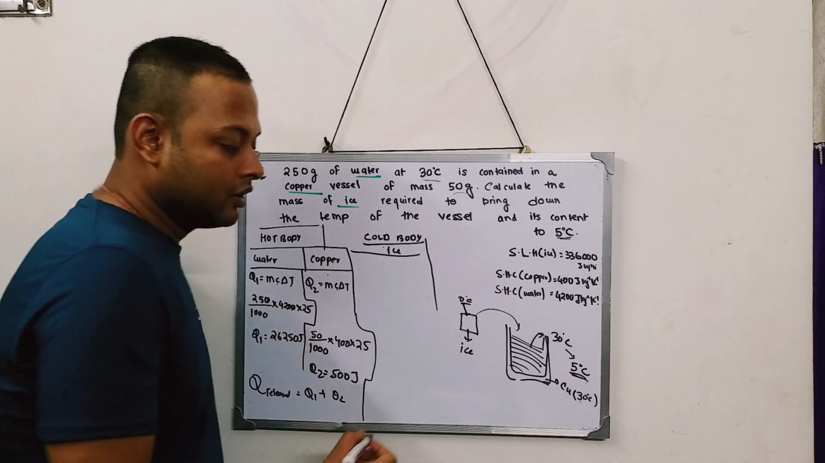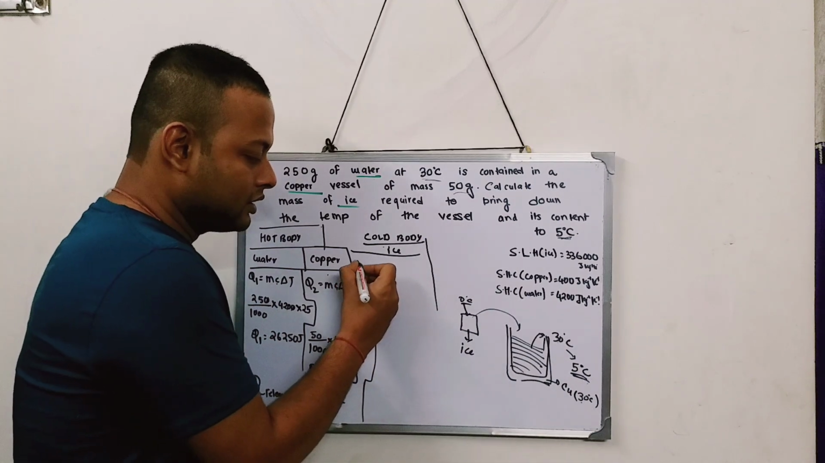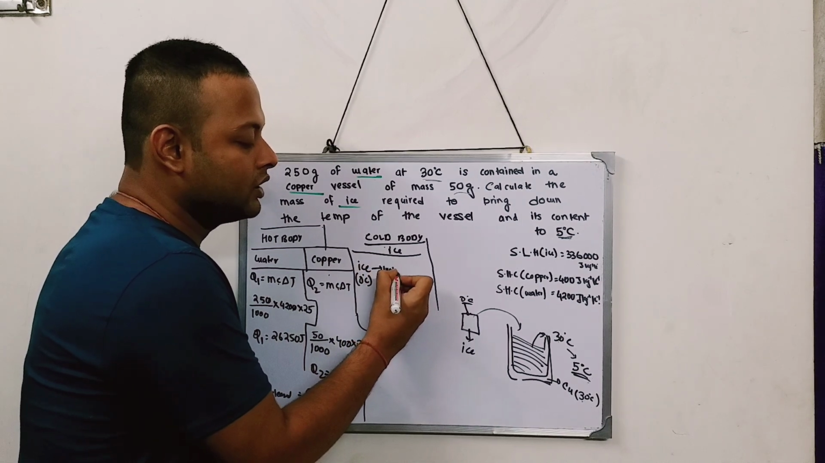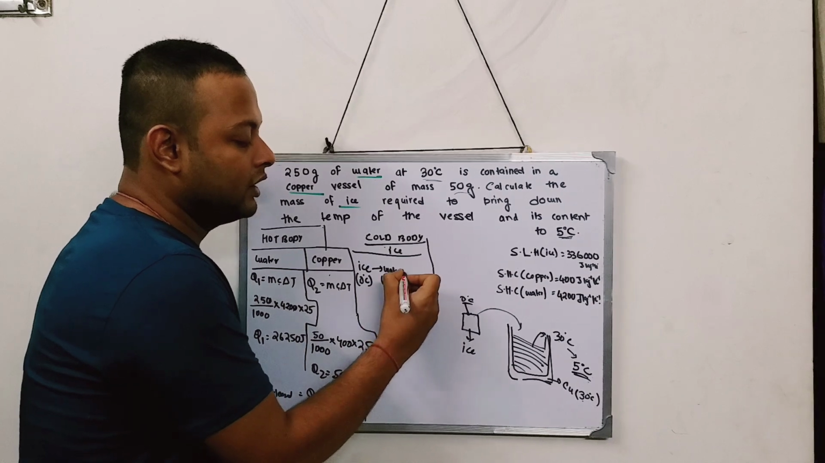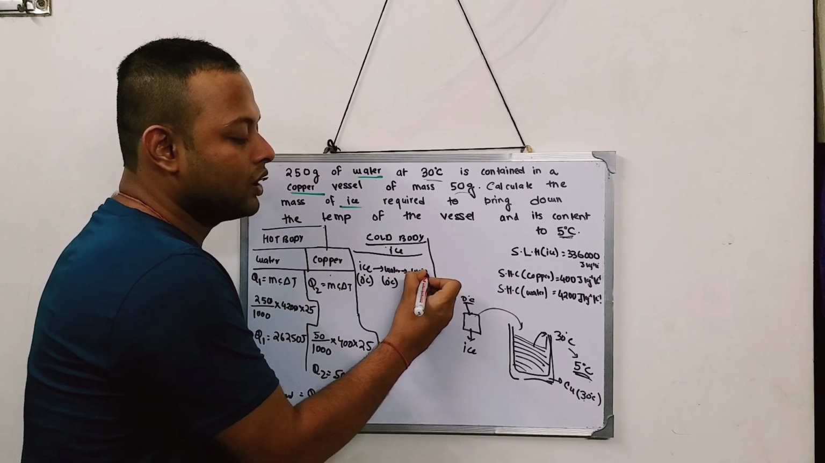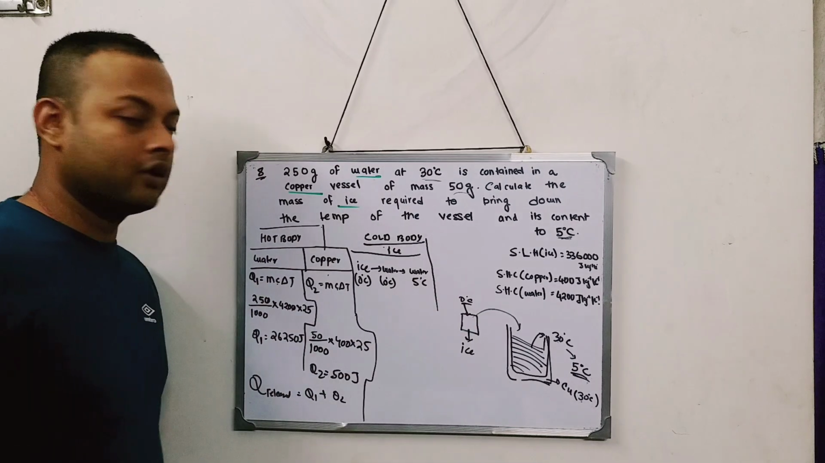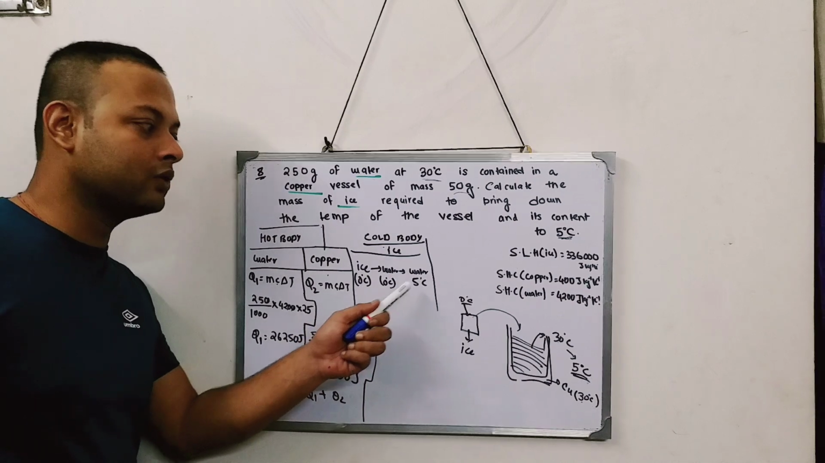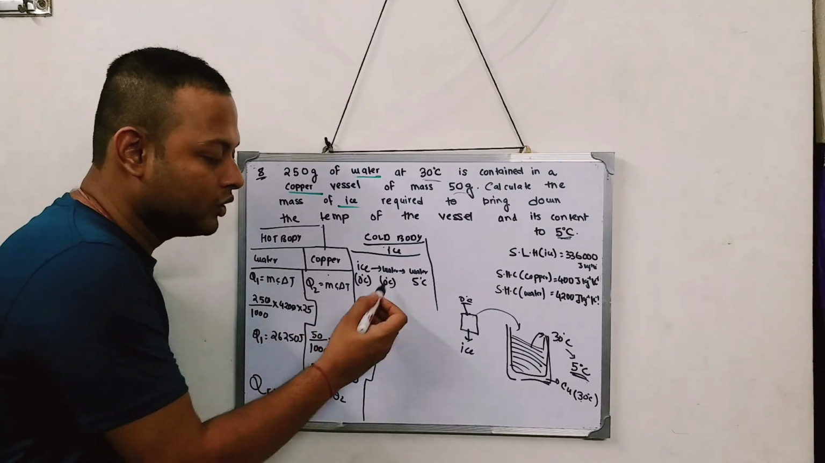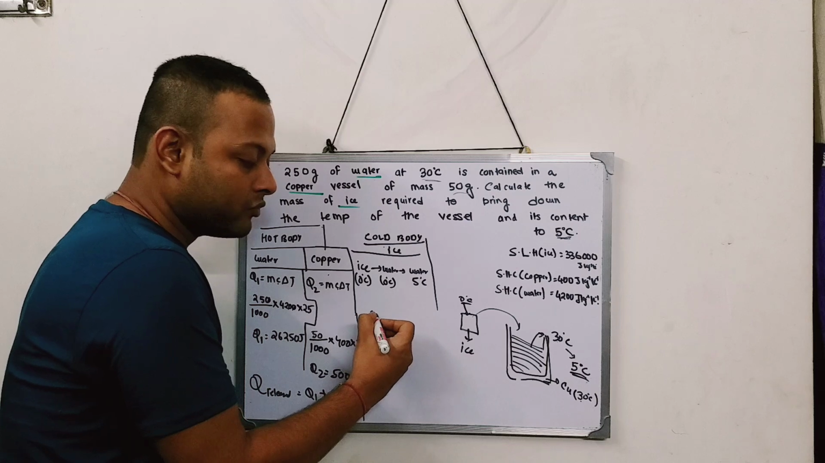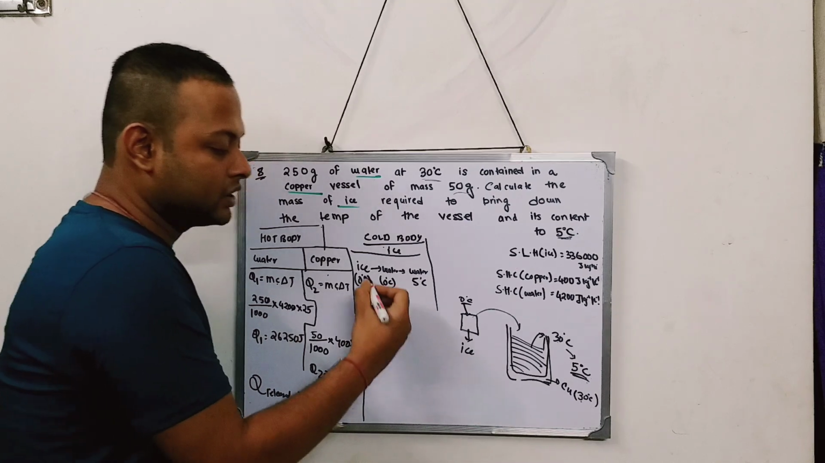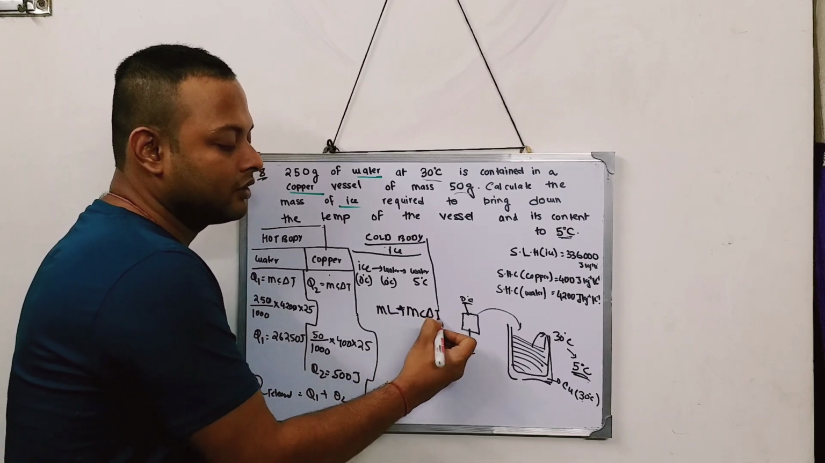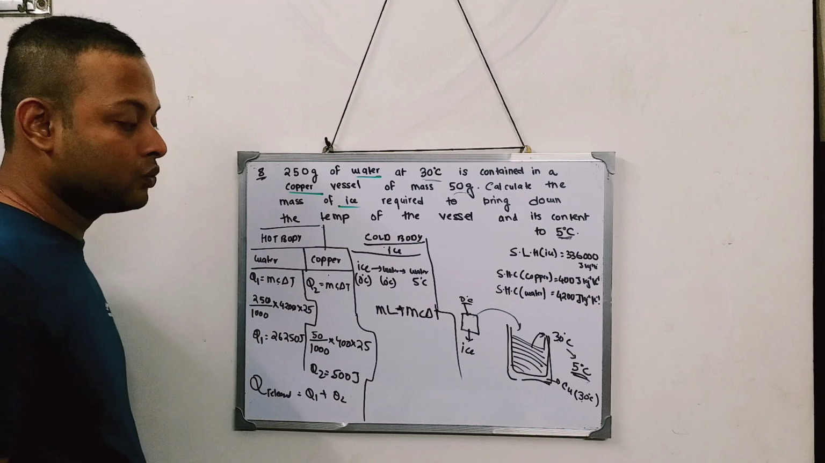So what will happen? I think you know that the ice from 0 degree centigrade will change into water at 0 degree centigrade. And then from water at 0 degree centigrade, it will change to water at 5 degree. So from here to here, what is the heat that is absorbed? mL, because of state change. And from here to here, what is the heat that is absorbed? It is mc delta T.